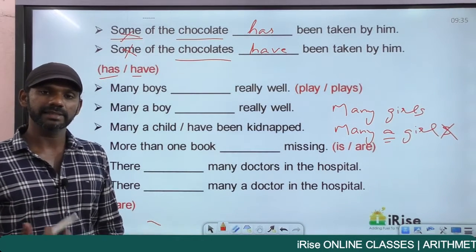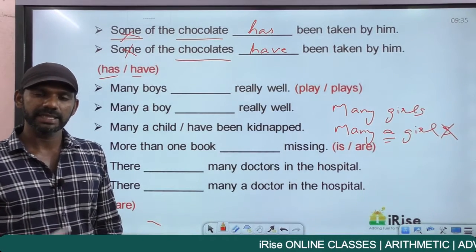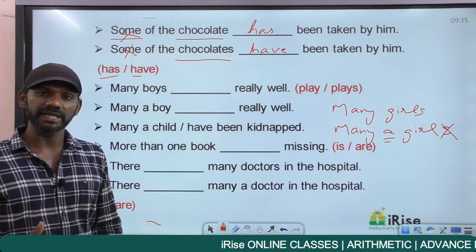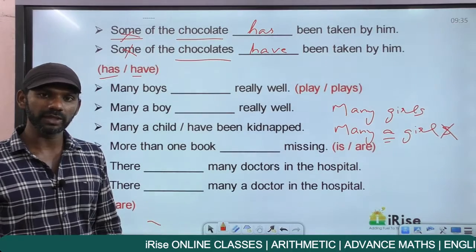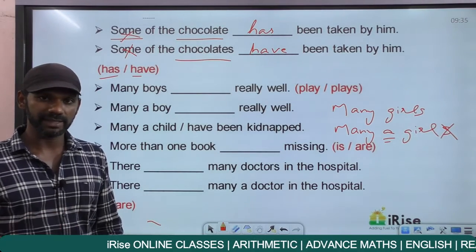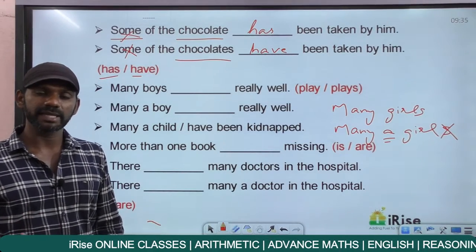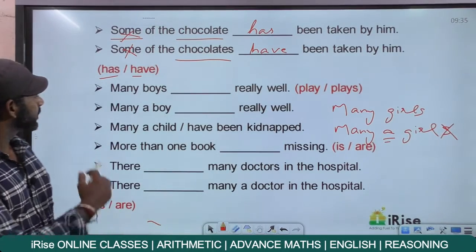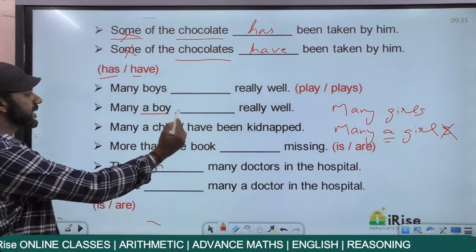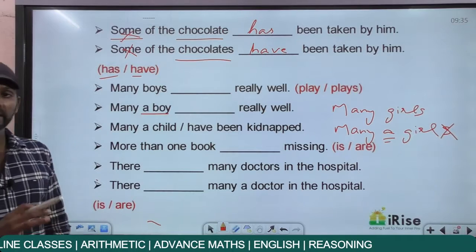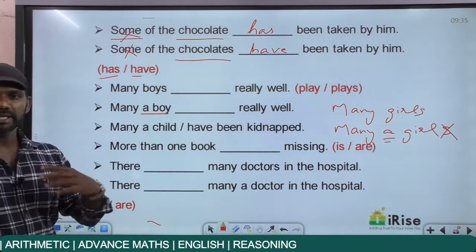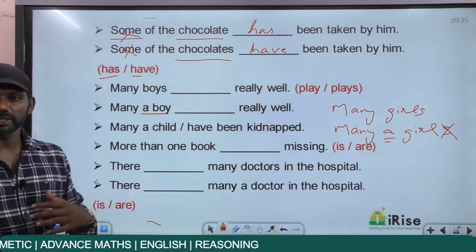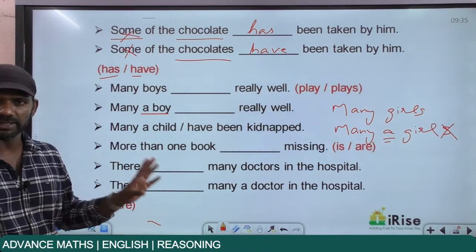Many children is the same as many a child. Many books is the same as many a book. Many women, W-O-M-E-N, women is plural, W-O-M-A-N, woman is singular. Many women is the same as many a woman. So many boys is the same as many a boy. "Many a boys" is wrong, it must be "many a boy." The meaning is the same. The only thing is, many boys is colloquial, many a boy is standard. That is the only difference, the meaning remains the same.